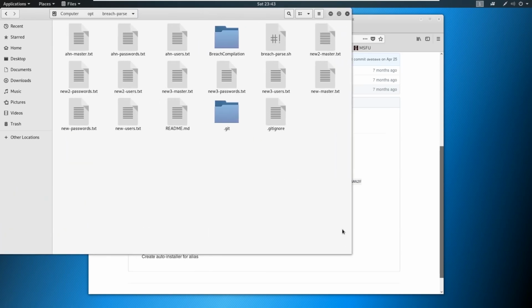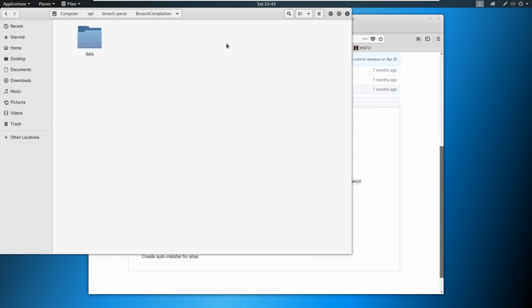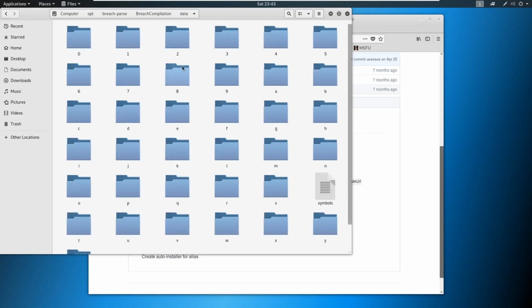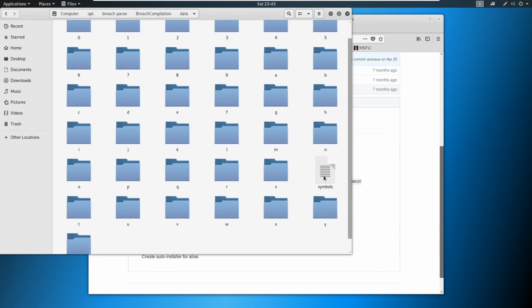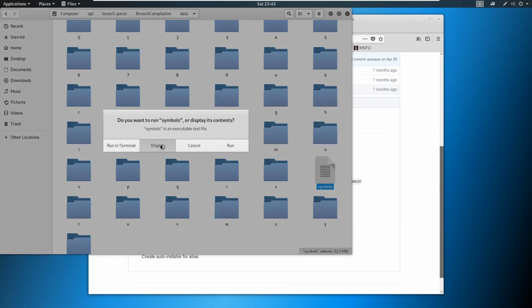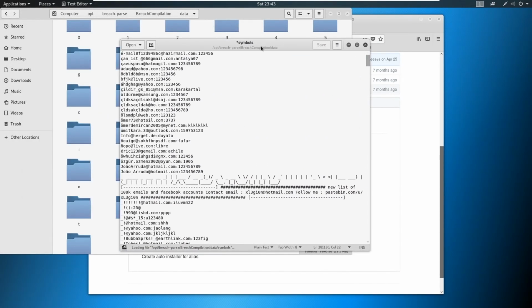If you come into this breach compilation folder, which is what we'll download, you're going to see that we have data here. This data has a bunch of different data. It's got emails starting with 0, 1, 2, 3, 4, all these different ones. What's living inside of this, if we can display it, is emails and passwords. Now you see these ones have weird symbols inside the emails. But there's a bunch of emails and passwords in here, like somebody at yahoo.com, and their password is 123456.